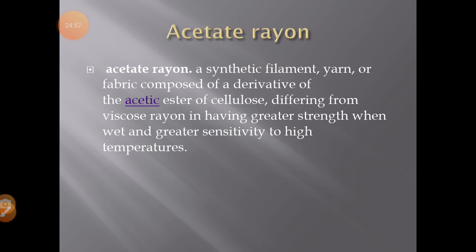Then the second type is acetate rayon. To obtain acetate rayon, cellulose is dissolved in a mixture of acetic acid. Only the chemical is changed. In viscose rayon, it is mixed into sodium hydroxide. In acetate rayon, it is mixed in acetic acid and sulfuric acid. Then again it goes into the forcing spinneret, the machine given in your book, and then the acetate rayon comes out. So the process is the same but the chemicals are different.